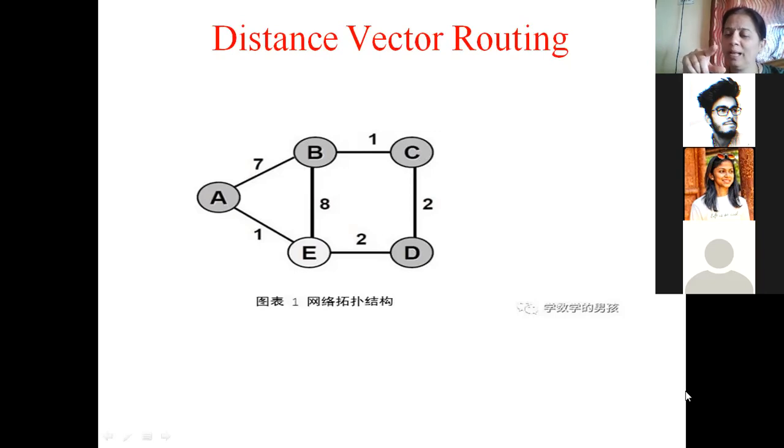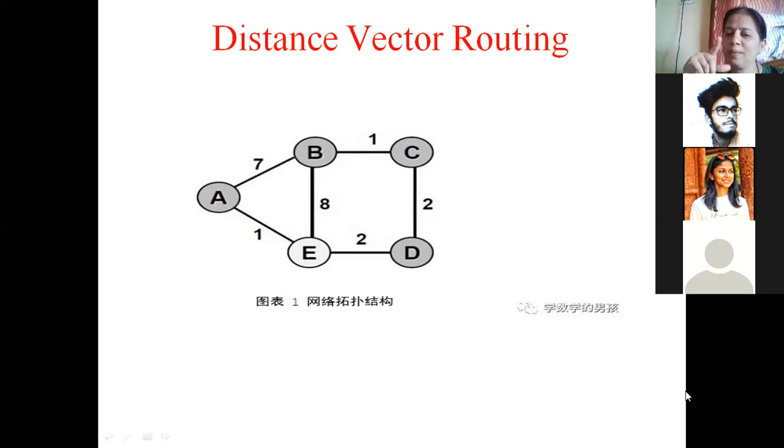There's one more route that takes me to C. Can you see that? A to E, E to D, and D to C. And what is the cost? 1 plus 2 plus 2. 2 plus 2 is 4, 4 plus 1 is 5. Now we have 3 routes. Among them, which is the smallest route?